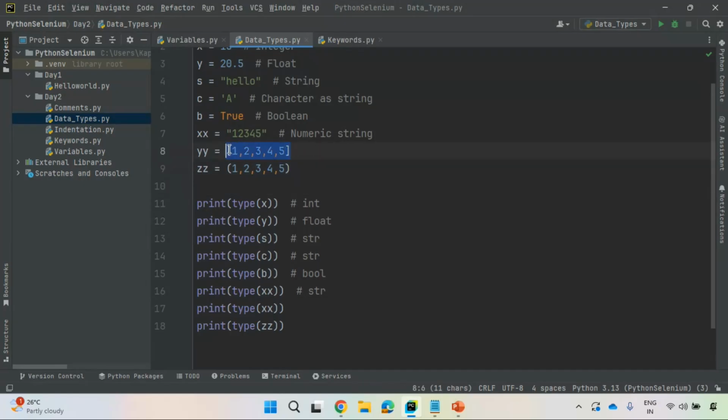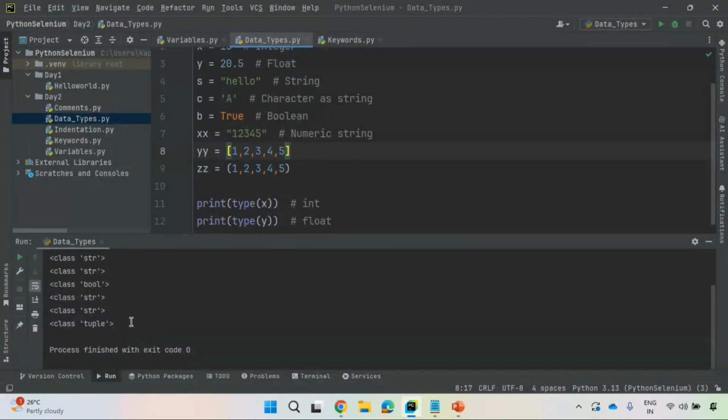So it is a non-primitive data type. Using primitive data types, if I try to organize them, it is called a data structure. This is a list data structure. This is a tuple data structure. You see here, class list and tuple.